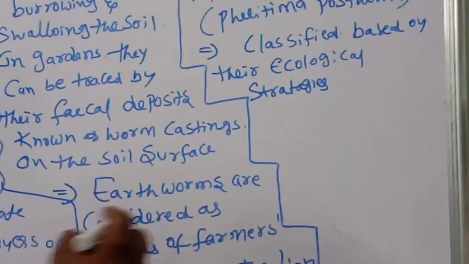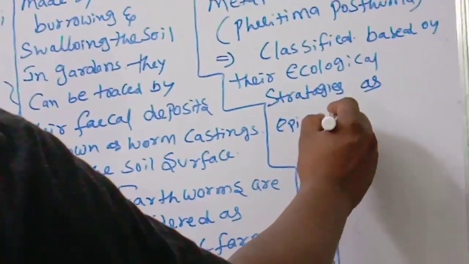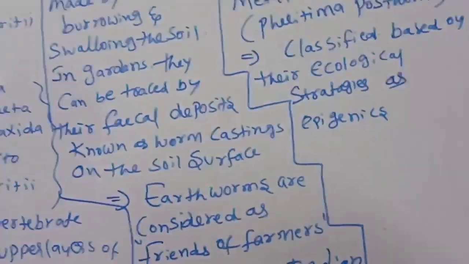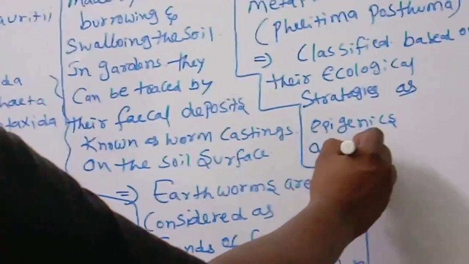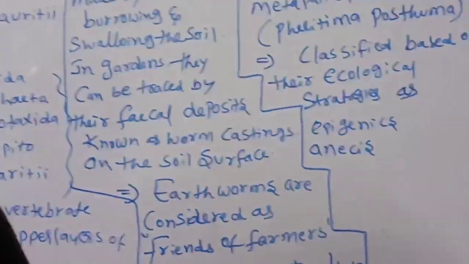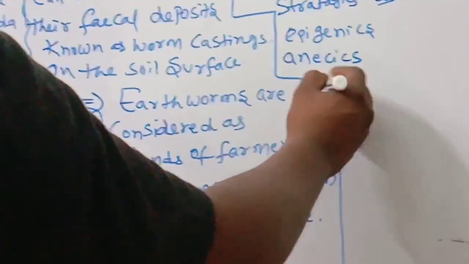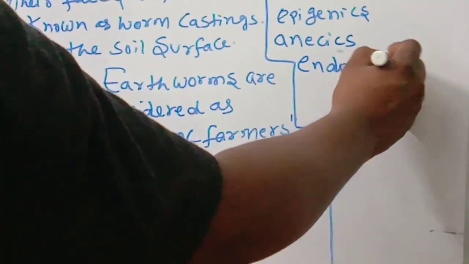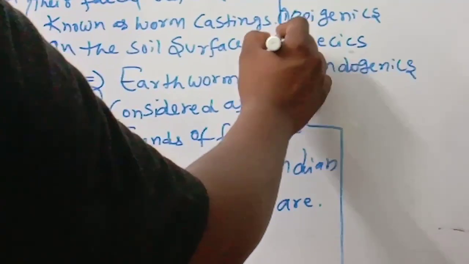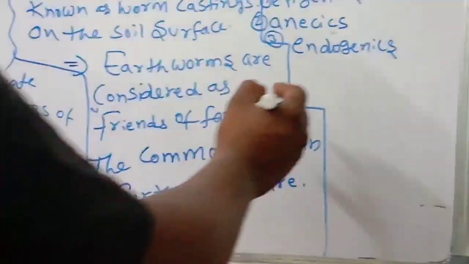Ecological strategies as epigenics. Okay children, epigenics. Okay, and anecics. What is it called? Anecics. And another one is endogenics. One epigenesis, third endogenesis. Like that is there.